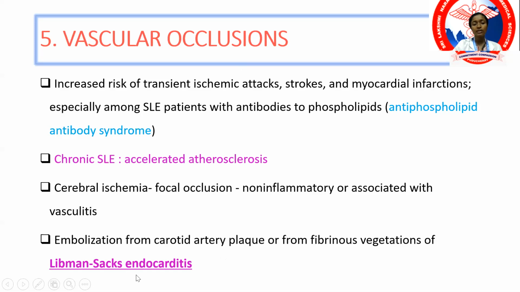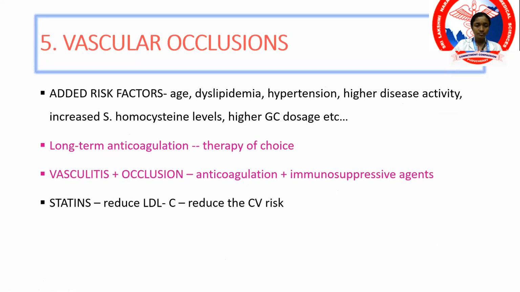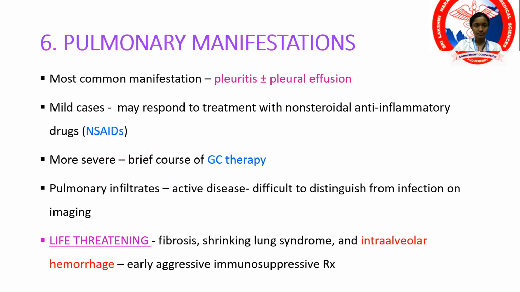So this is the type of endocarditis that you see in SLE because of embolization. When there is vascular occlusion, you think of anticoagulation. When a diffuse CNS process results in neurodysfunction like seizures, psychosis, then you think of giving immunosuppression. But remember anticoagulation in people with vascular occlusion.